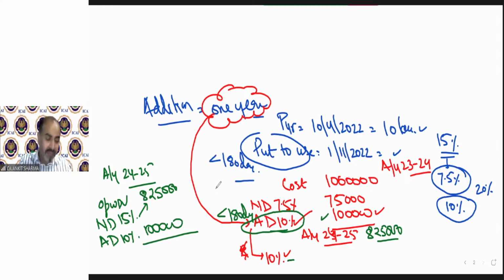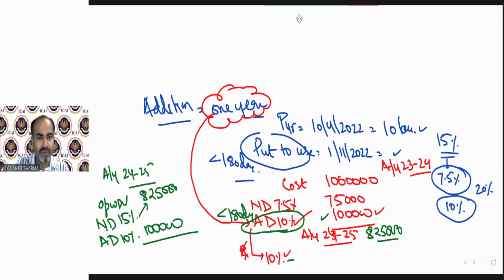So this is a very welcome step, a very welcome amendment made by the department: additional depreciation, if claimed less due to being put to use for less than 180 days, that is 50% of the normal additional depreciation rate, the balance can be claimed in the next year.